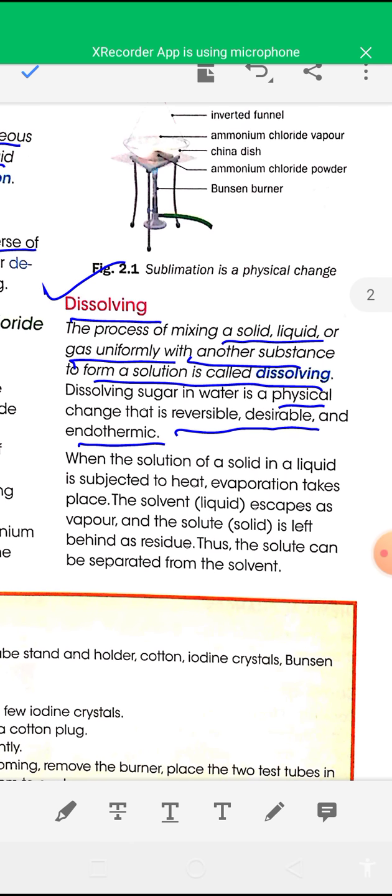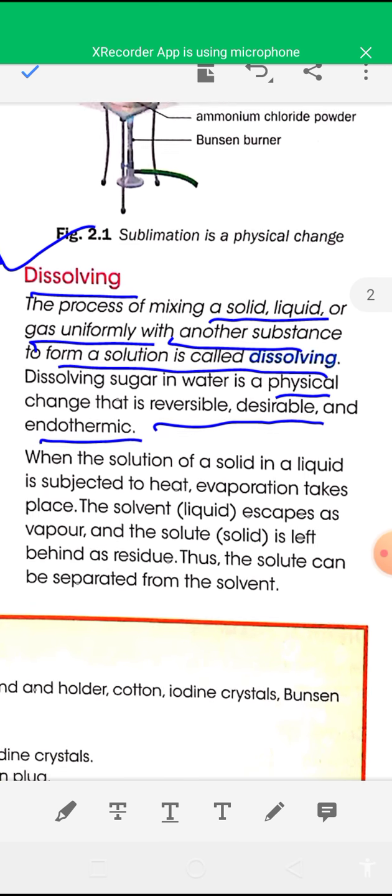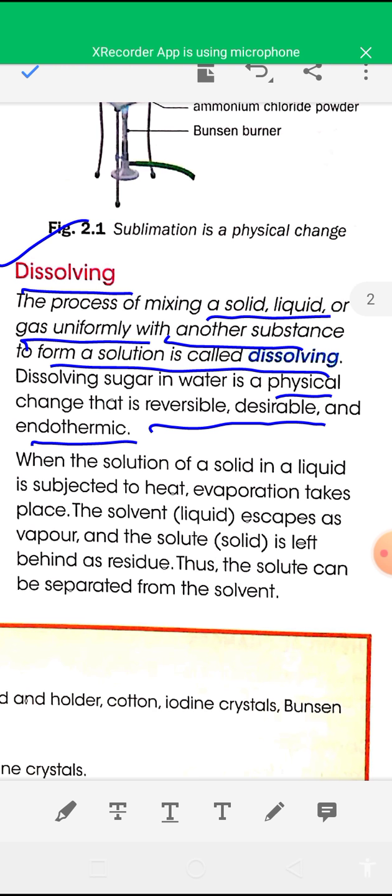And when the solution of a solid in a liquid is subjected to heat, evaporation takes place, and the solvent, that is liquid, escapes as vapor, and the solute, that is solid, is left behind as a residue.